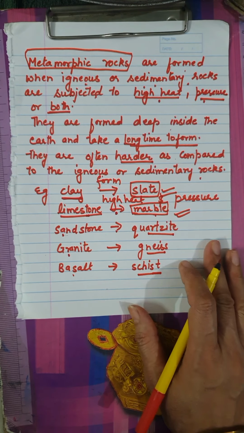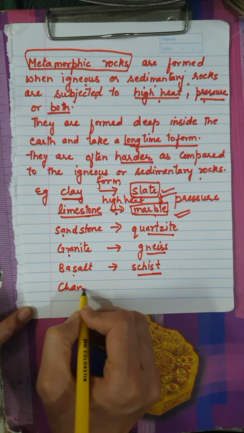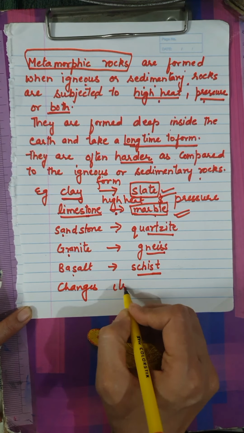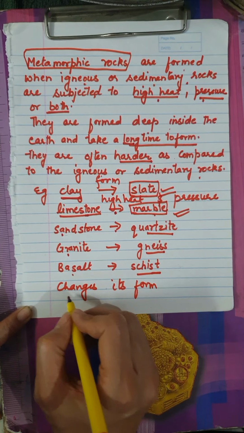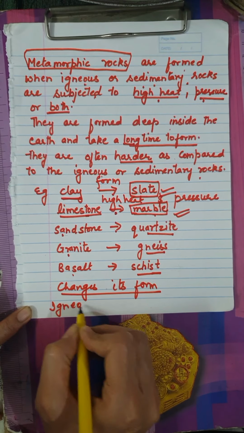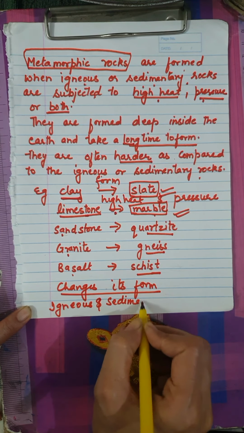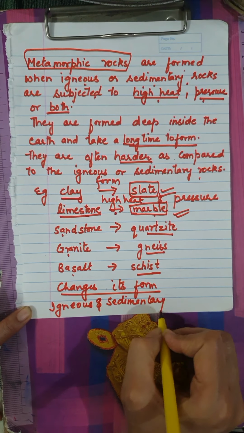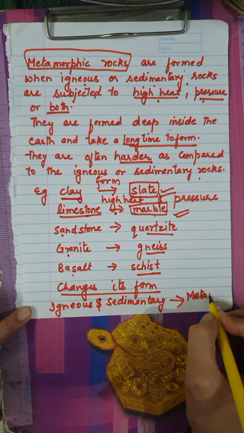So here we have learned which changes its form. Now what do you mean by changes its form, children? Again we can revise it quickly, we can repeat it: igneous and sedimentary rocks become which type of rocks? Metamorphic rocks.